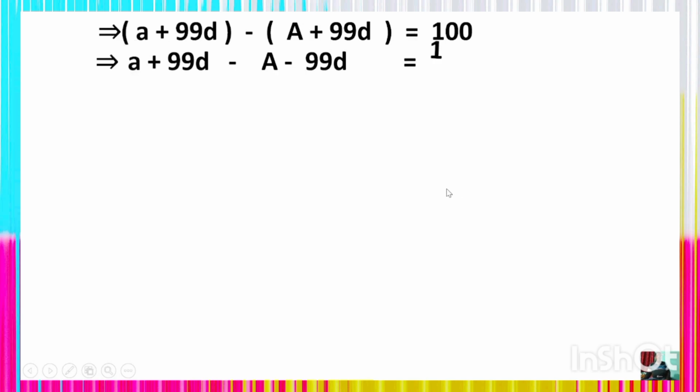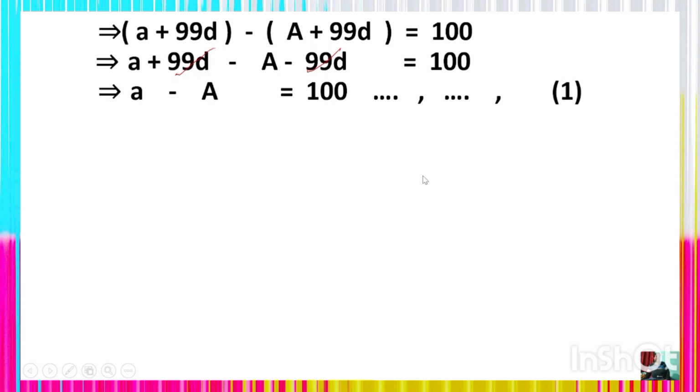So after removing the bracket you will get a plus 99d minus capital A minus 99d is equal to 100, because the sign changes: minus capital A, minus 99d. Now we can cancel plus 99d and minus 99d, and after cancellation we get small a minus capital A is equal to 100. This is equation number 1.